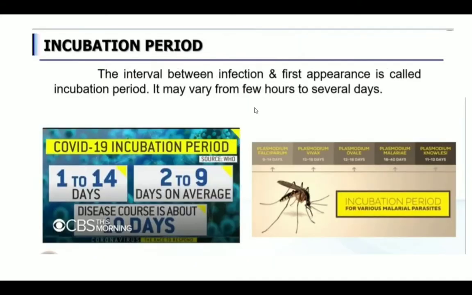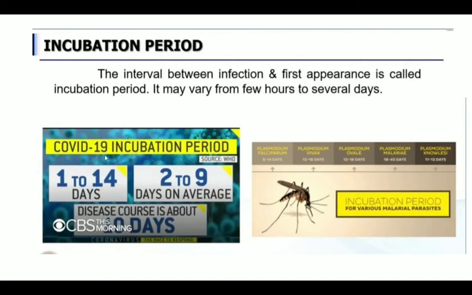Next, incubation period. This interval between the infection and the first appearance of symptoms is called the incubation period. So infection has occurred and that will not be shown immediately in the body. It takes a certain period of time before it shows symptoms. That's what we call the incubation period. This may vary from a few hours to several days.